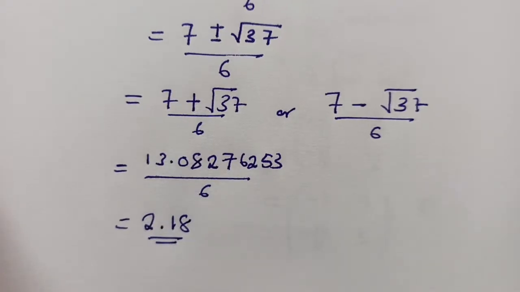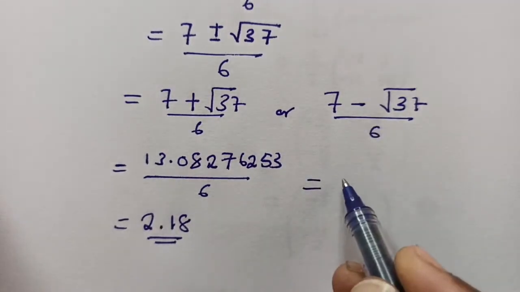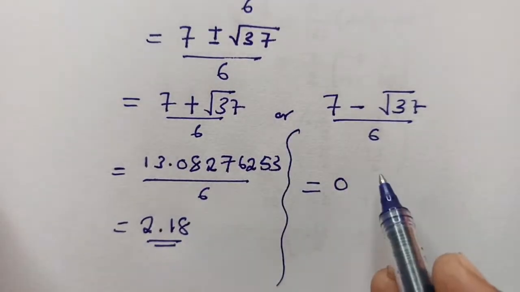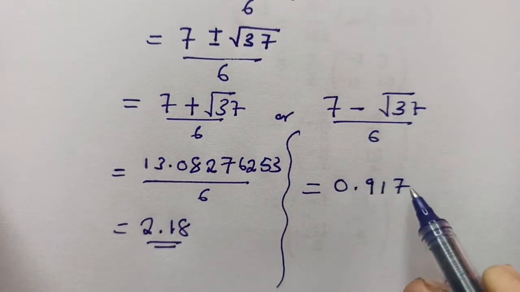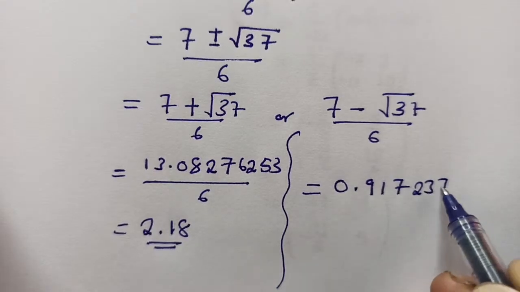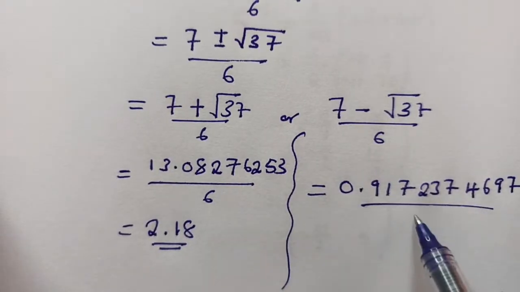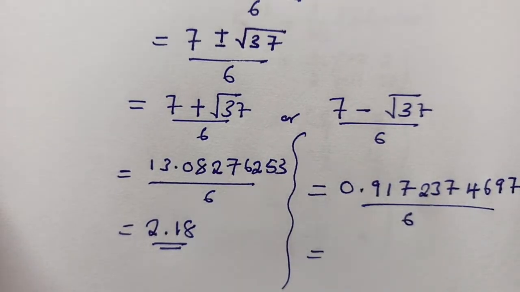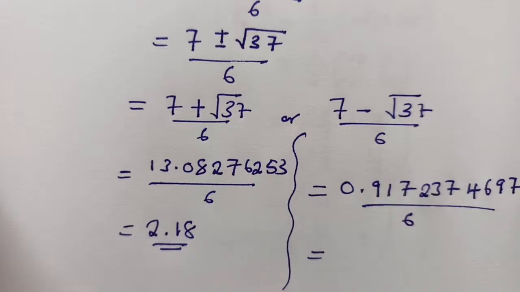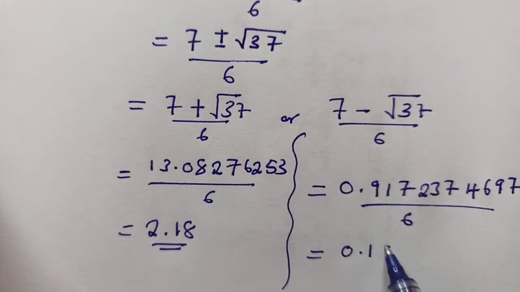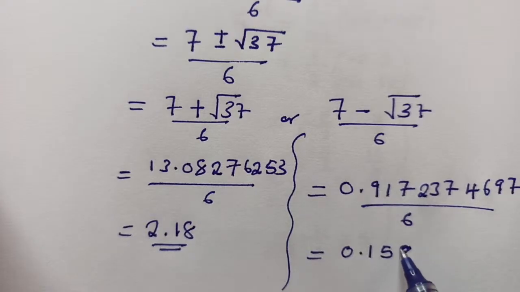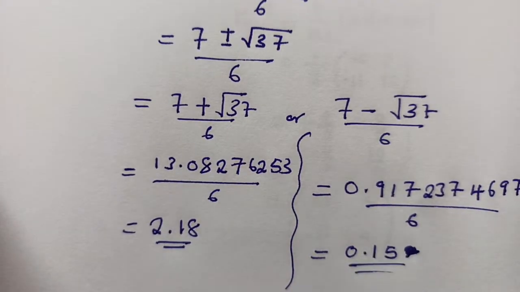While the other one here, 7 minus square root of 37, this one is giving us 0.9172374697. We divide by a 6. So when you divide by 6, this of course is giving us a 0.15. So this is the answer.